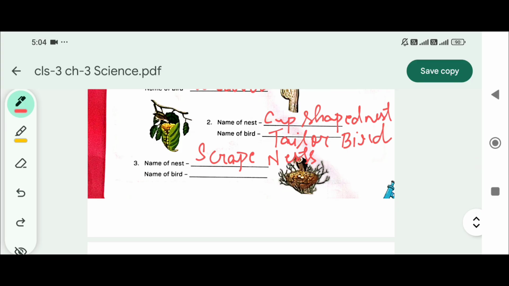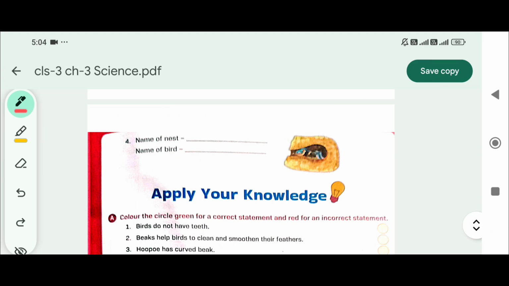Name of bird: vulture. Name of nest: burrow nest. Burrow. Name of bird: kingfisher.